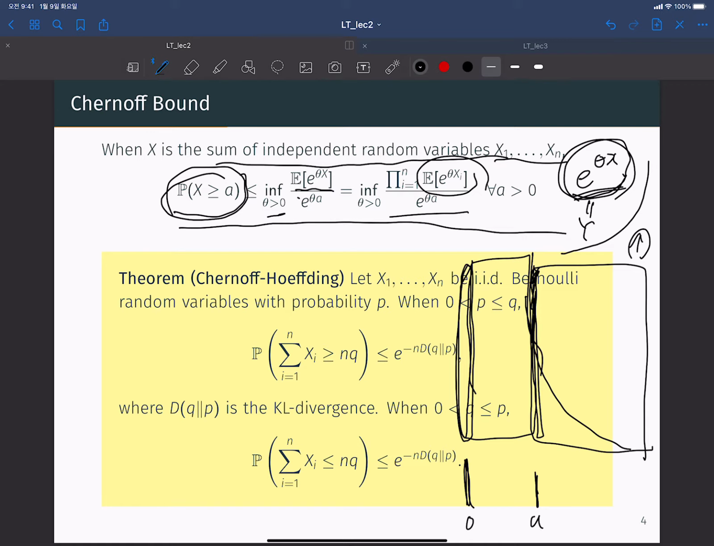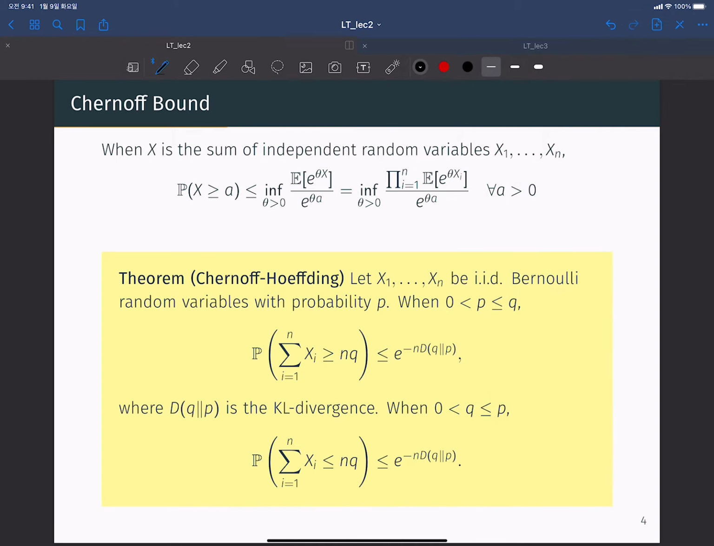Okay, so using MGF, we can bound the probability that X is greater than or equal to a. This theorem is called Chernoff-Hoeffding's inequality. Let the random variables X1 through Xn be IID Bernoulli random variables with probability p. Then for any q bigger than p, we have this concentration inequality with the KL divergence between q and p.